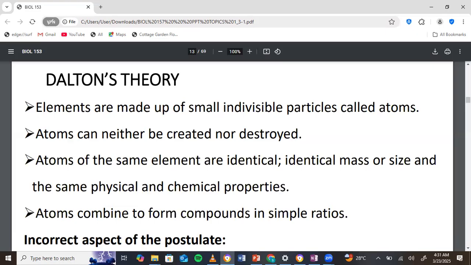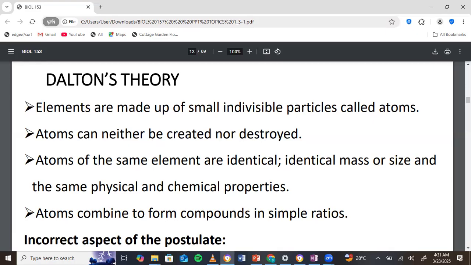Now, he said that atoms can neither be created nor destroyed. And now, because of radioactive reactions, we know that we can create atoms. And that's what we talked about, the artificial synthesis of elements. We can now create atoms and destroy atoms. Good. So that one has also been disproved. That's true, radioactive reactions, nuclear reactions. Now, he also said that atoms of the same element are identical. They have identical mass and size, same physical and chemical properties. Now, because of the concept of isotopes, we have elements which have the same atomic number but different mass number. That one has also been disproved.